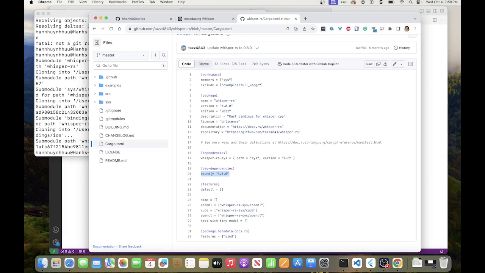So the main thing is this Whisper library. The reason why we have two libraries, this one here and then a subdirectory sys, is that typically this is a pure Rust library, and this is going to be the interface to the users of Whisper.